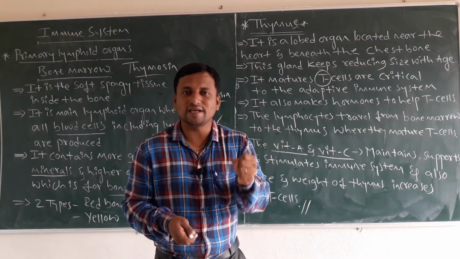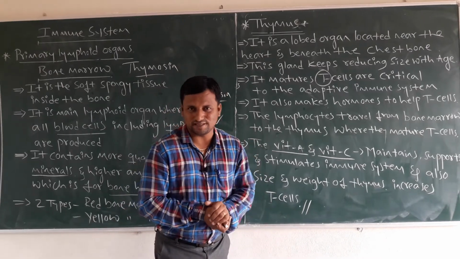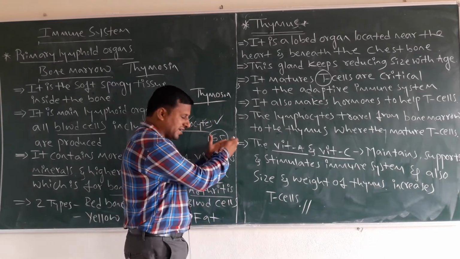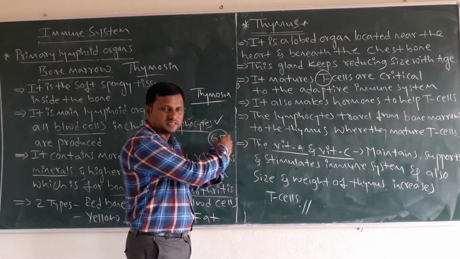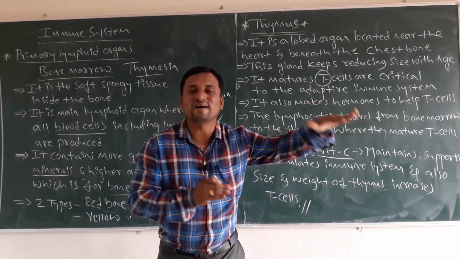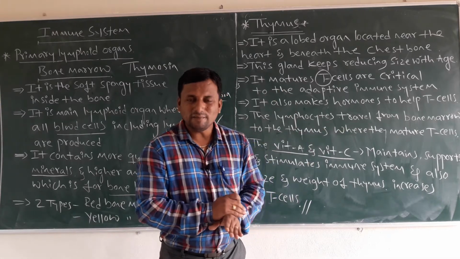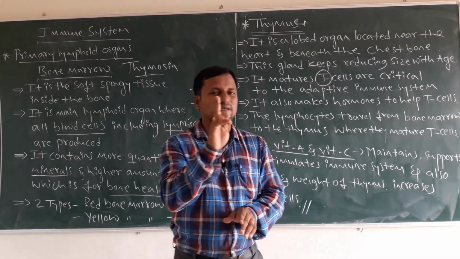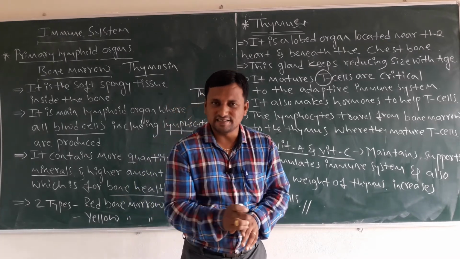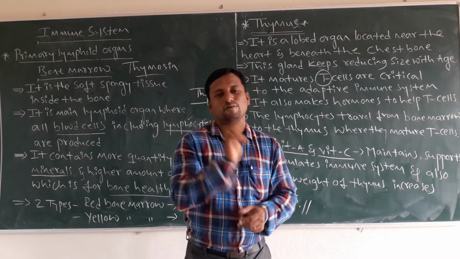If we have a greater quantity of vitamin A and vitamin C products, then there is no problem, and the function continues. Again for some 5 or 10 years, our thymus gland keeps functioning. Due to these reasons, vitamin A and vitamin C play a very important role in size and weight, increase the T cells and stimulate immunity power.